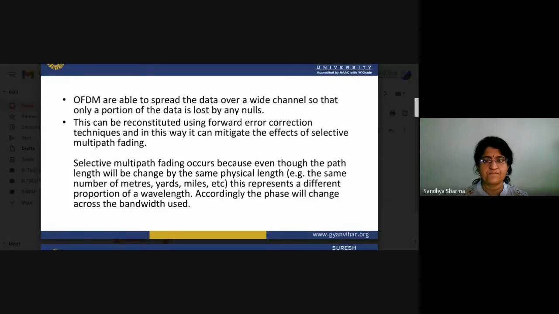The lost data can be reconstituted using forward error correction techniques, and in this way the effects of selective multipath fading can be minimized. Selective multipath fading occurs because even though the path length changes by the same physical length, this represents a different proportion of a wavelength, and accordingly the phase will change across the bandwidth used.